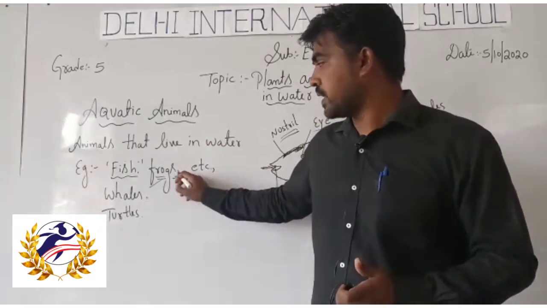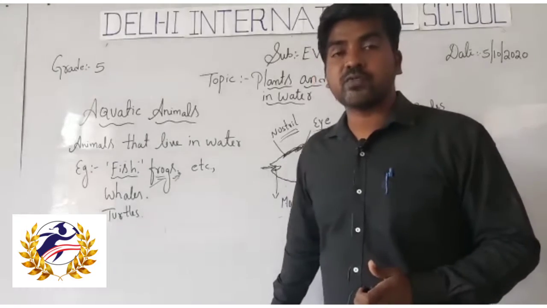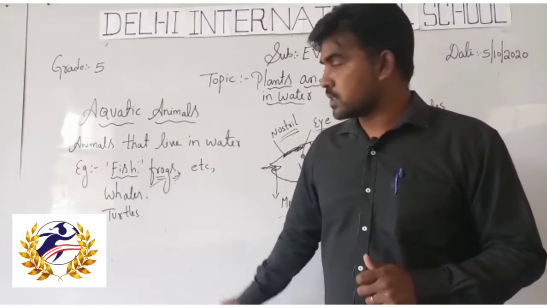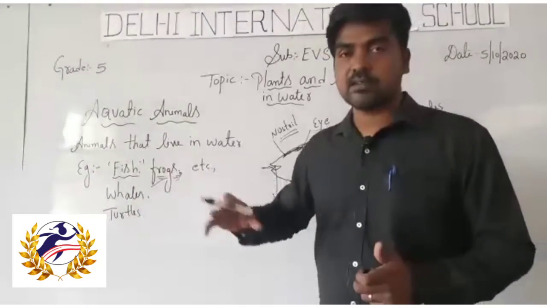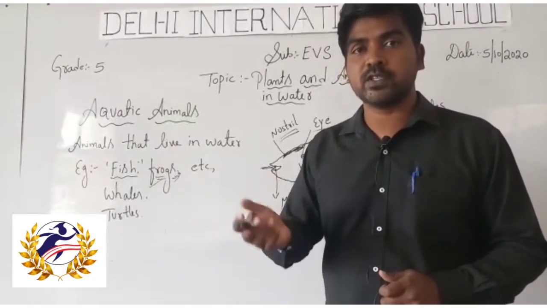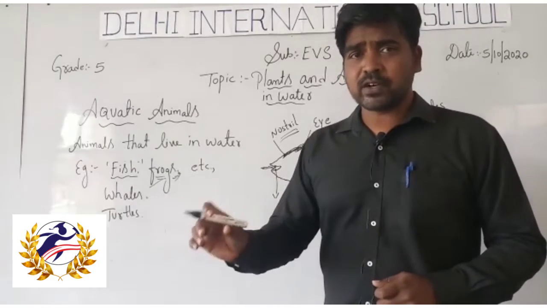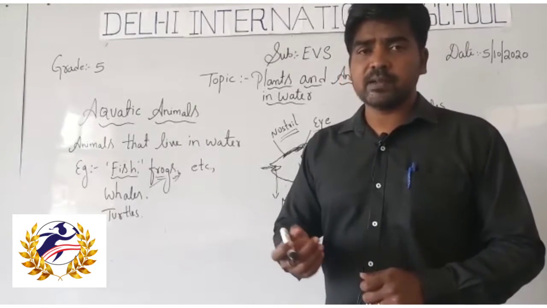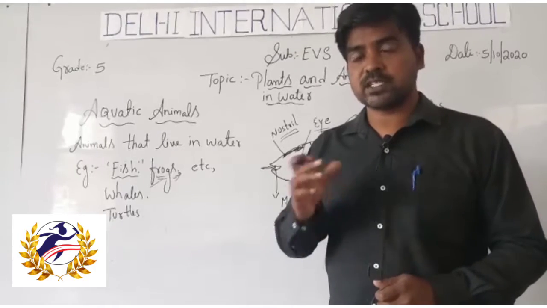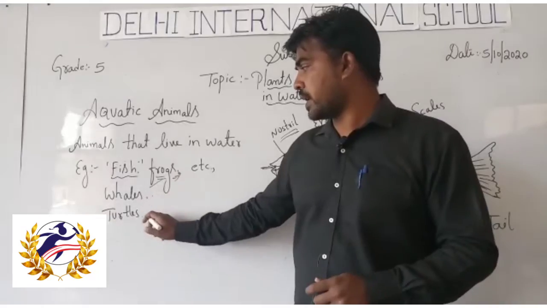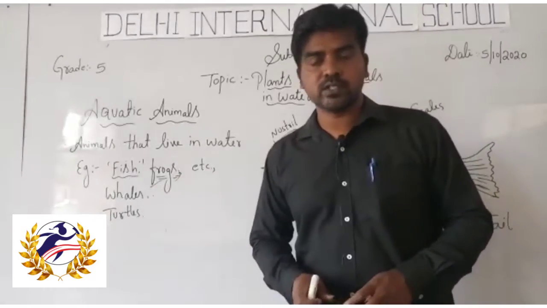There are many categories of frogs, innumerable, countless. Some frogs are very dangerous. They have toxic, means poisonous, content. If we touch the toxic content, our skin will absorb it. Such types of dangerous frogs exist. Next one is whale and turtle. So just hold on, students.